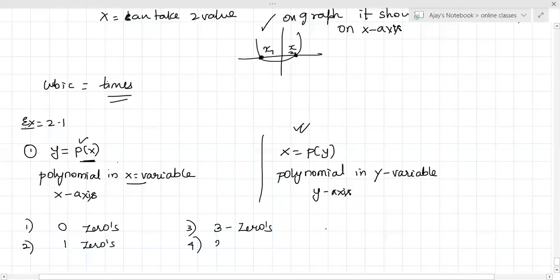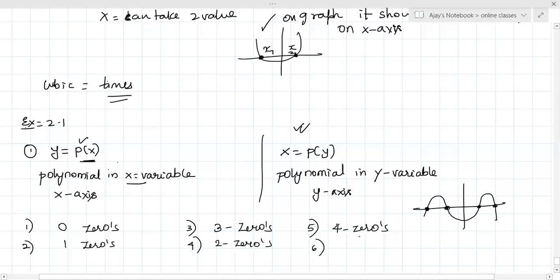So 2 zeros. Fifth one is like this. How many times? 1, 2, 3, 4. So how many zeros? 4 zeros.